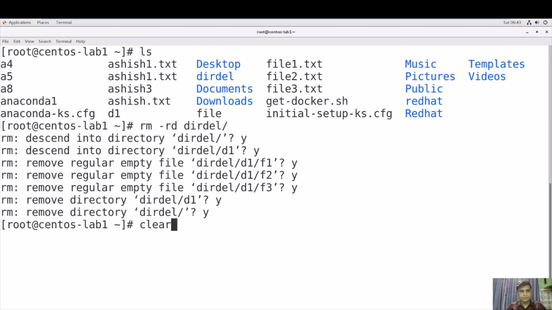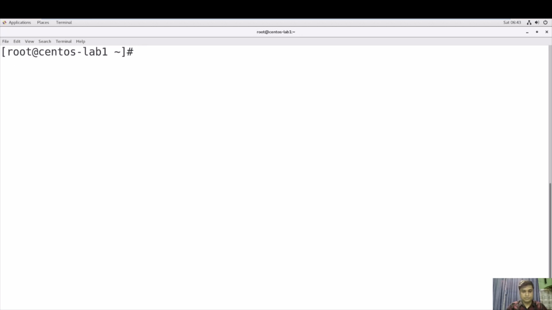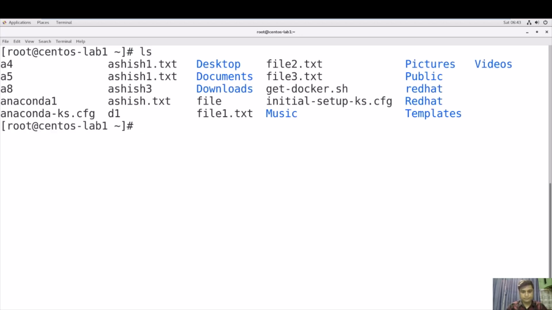Again, you can use another command, rmdir, and a directory which is red hat. Now it will delete this red hat directory automatically, right?